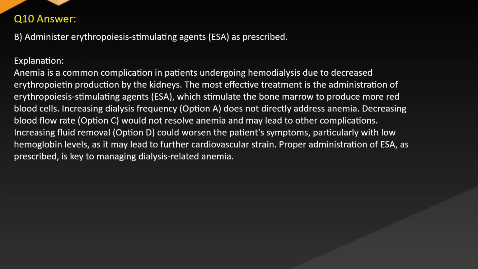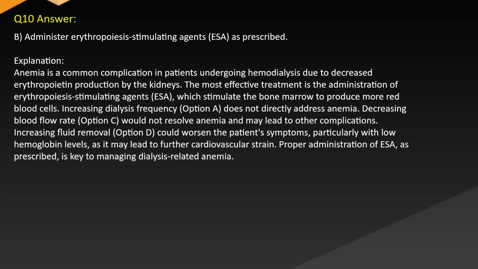Answer: B. Administer erythropoiesis-stimulating agents, ESA, as prescribed. Explanation: Anemia is a common complication in patients undergoing hemodialysis due to decreased erythropoietin production by the kidneys. The most effective treatment is the administration of erythropoiesis-stimulating agents, ESA, which stimulate the bone marrow to produce more red